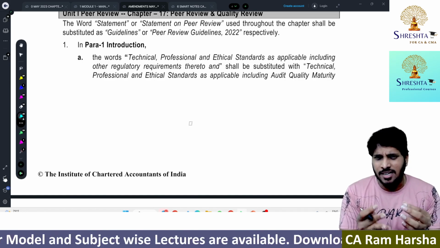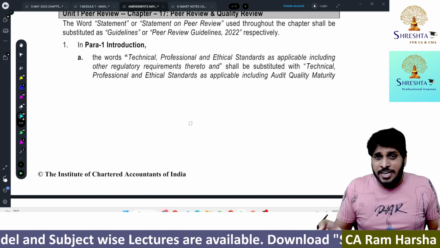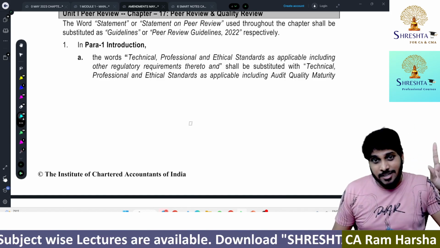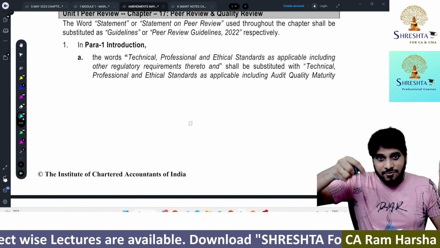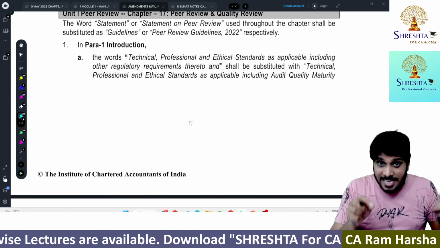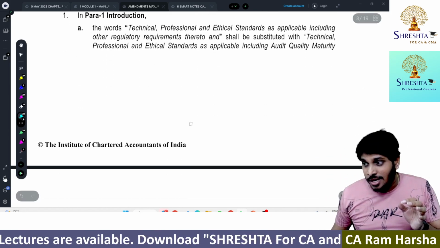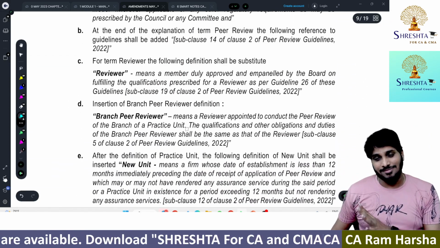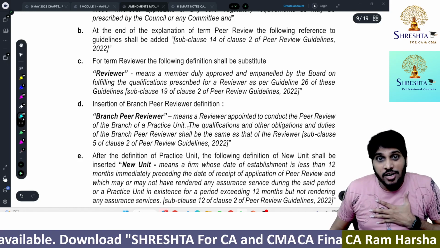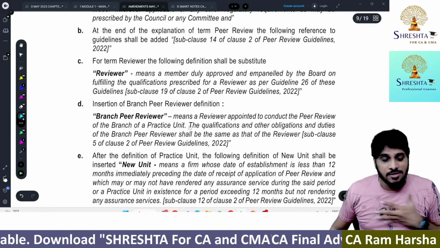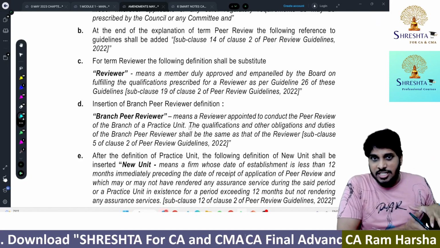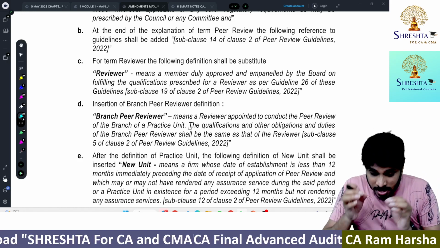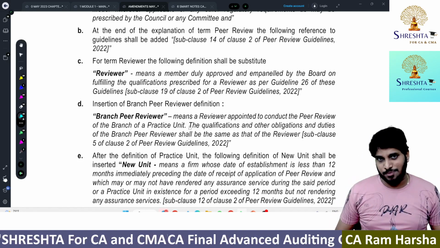For that, did ICAI release any updated full-fledged material for peer review? No. Whatever original material ICAI has for peer review, they have just given a supplementary material, whatever I'm showing here. They just have given where all changes happened. The changes material they have given. So literally, the only way we can discuss in the classroom is, first we will have to discuss the original material. Wherever changes were there, we will simultaneously discuss this amendments booklet also in the classroom.